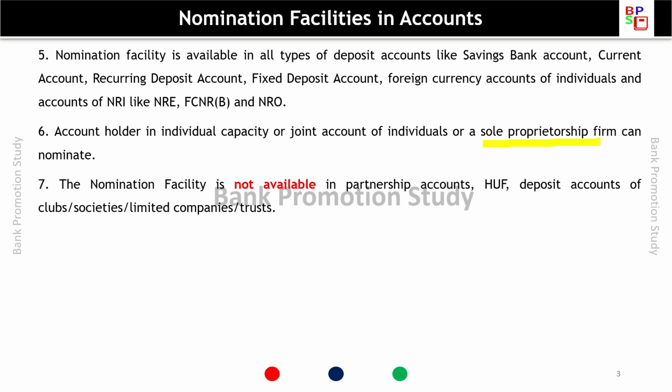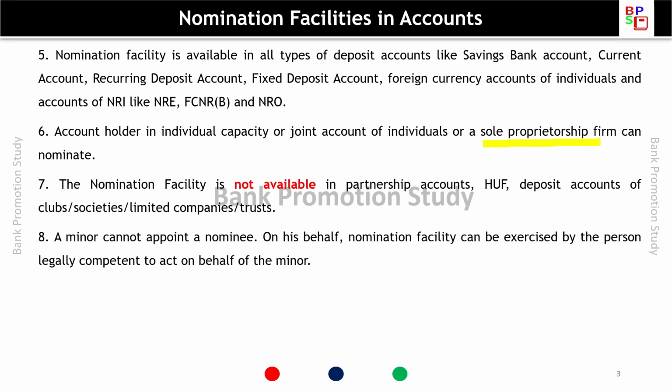The nomination facility is not available in partnership, HUF, deposit accounts of club, society, limited companies and trust. It is available in sole proprietorship but not in those. A minor cannot appoint a nominee. So if the account is of a minor, they cannot appoint a nominee. On behalf of a minor, nomination facility can be exercised by the person legally competent to act on behalf of the minor.